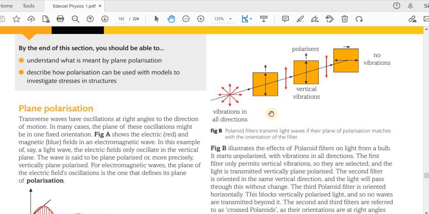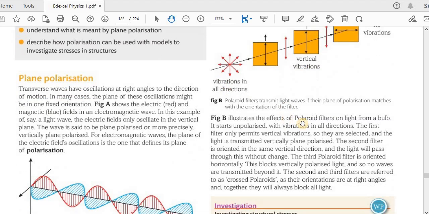So it's a Polaroid filter, and the light is transmitted vertically plane polarized. So only those in the vertical direction can pass through.